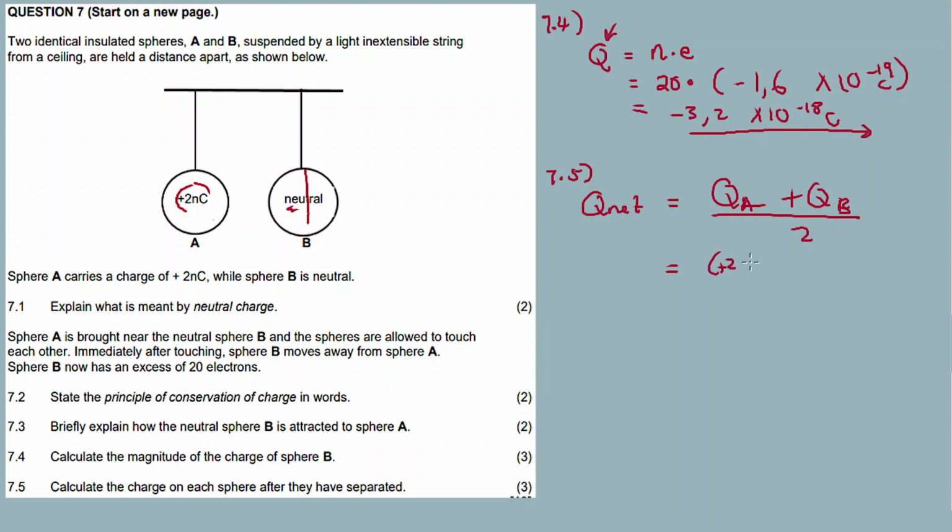2 plus, right, positive charge times 10 to exponent minus 9. This is 2 nano charge. Nano, it's 10 exponent minus 9 plus this one is minus 3,2 times 10 to exponent minus 18 divided by 2.